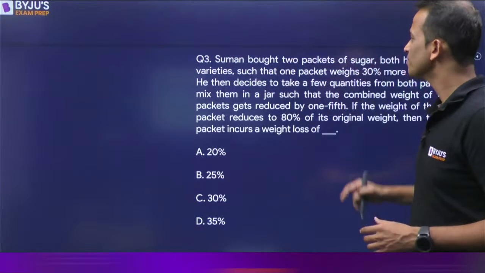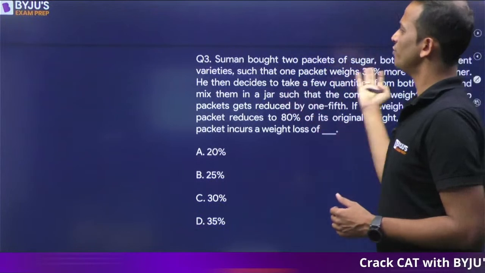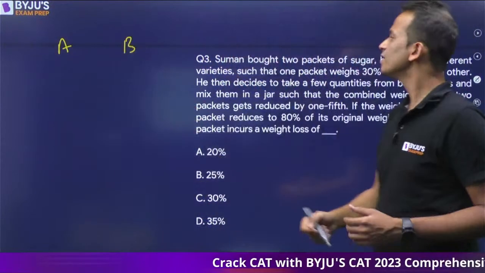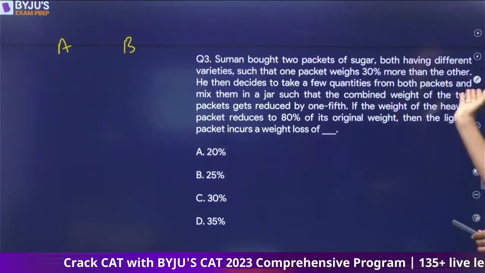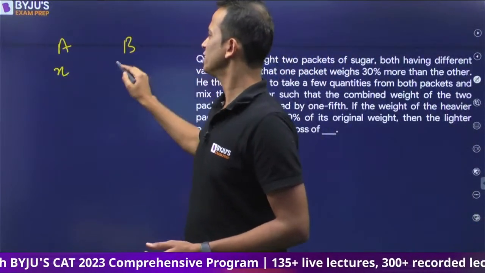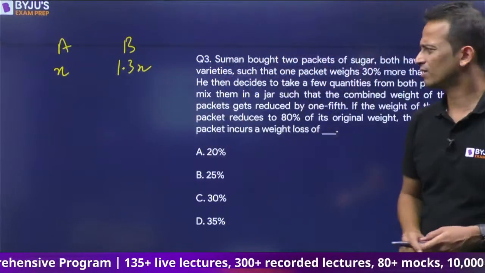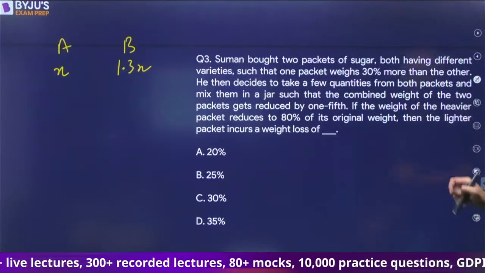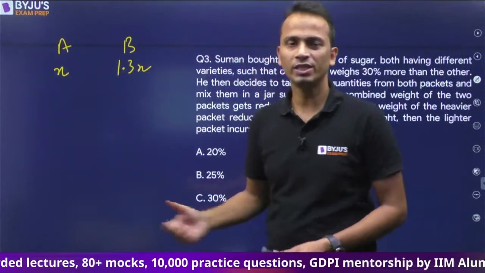Let's understand. So there are two packets of sugar of different variety. So let's say variety A and variety B, right? Such that one of the packets weighs 30% more than the other. So इसका कुछ weight है, let's say x, इसका होगा 1.3x. ठीक है? He then decides to take a few quantities from both the packets. So packet A से मैंने कुछ quantity ले लिया, packet B से कुछ quantity ले लिया.